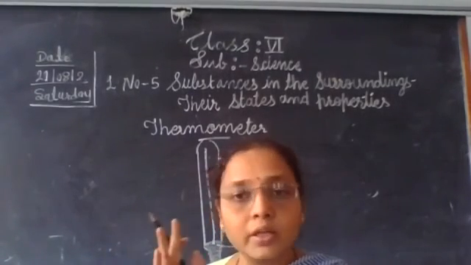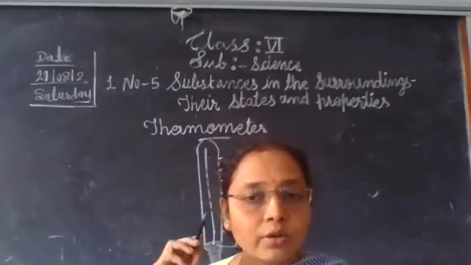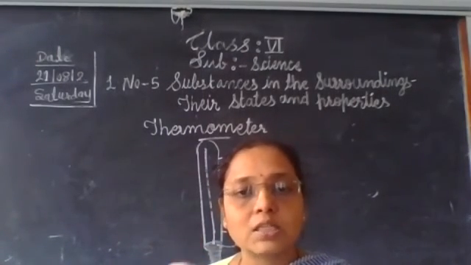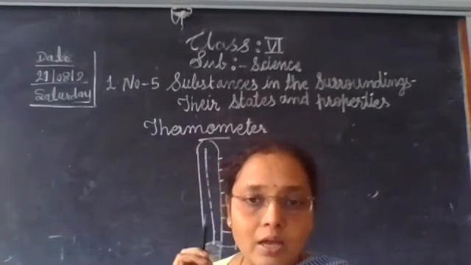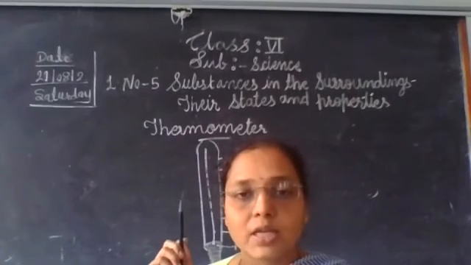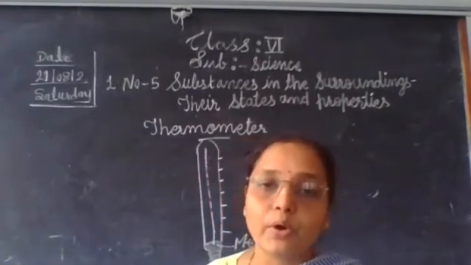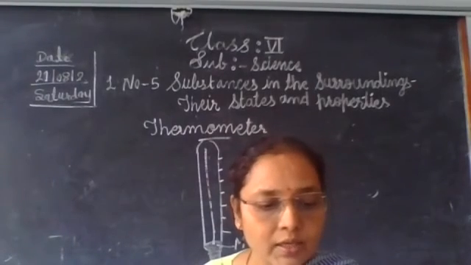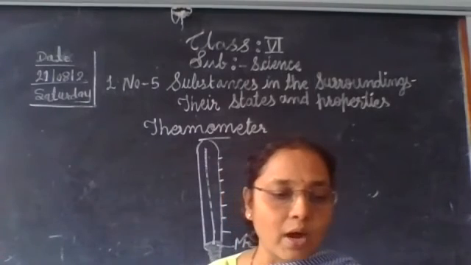When you keep water in the freezer and its temperature reaches 0 degrees Celsius, the water starts freezing, meaning it starts turning into ice. The boiling point of water is 100 degrees Celsius and the melting and freezing point of water is 0 degrees Celsius. Okay.